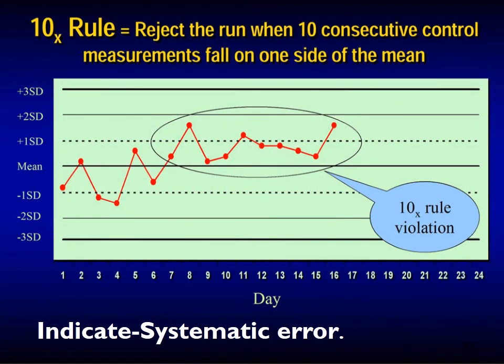Then coming to the 10x rule. The 10x rule means reject the run when 10 consecutive control measurements fall on one side of the mean. It indicates a systematic error. When 10 consecutive measurements fall on one side of the mean, it indicates a systematic error. The figure here is showing you the violation of 10x.